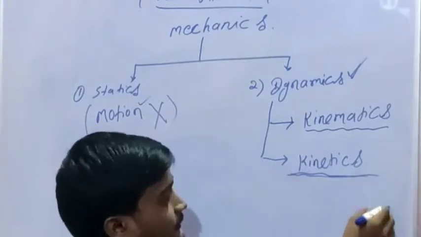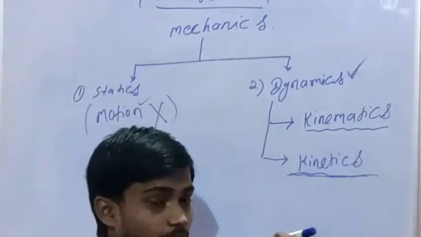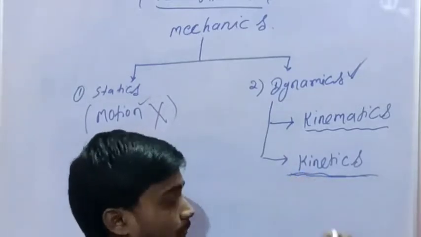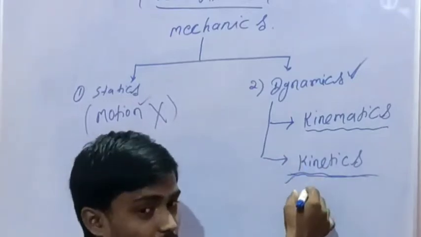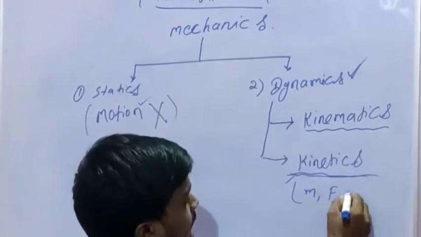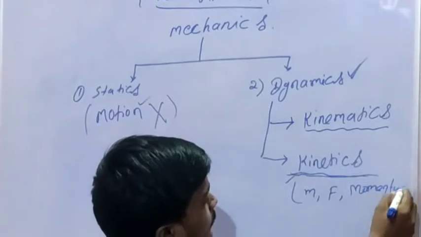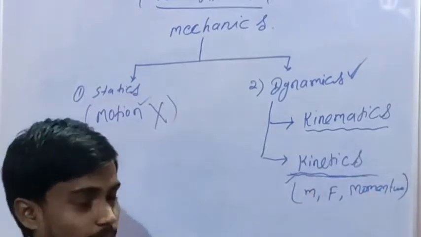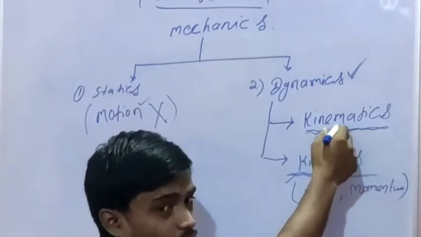When a body is in motion, we study the cause of motion. In kinematics, terms like mass, force and momentum do not come, because we do not consider the cause of motion.